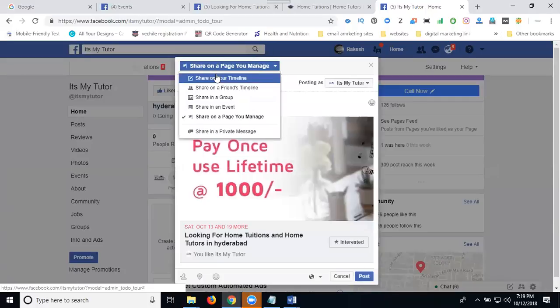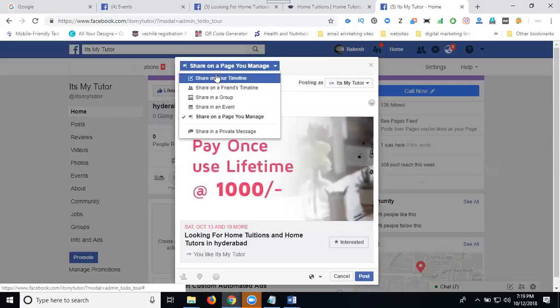You can promote any kind of events on Facebook. After creating a Facebook event, you can promote it on your timeline, your friends' timeline, add it to your multiple groups, and share on your other events and other Facebook fan pages.